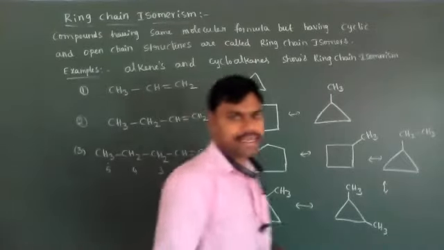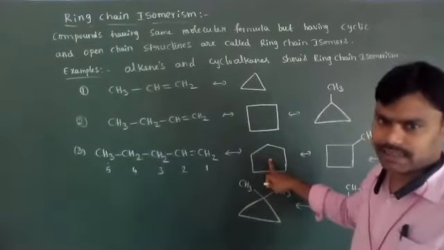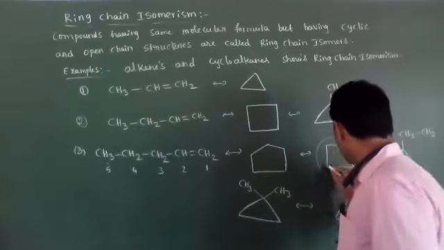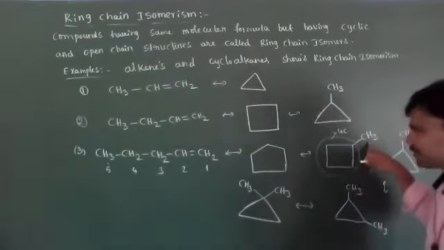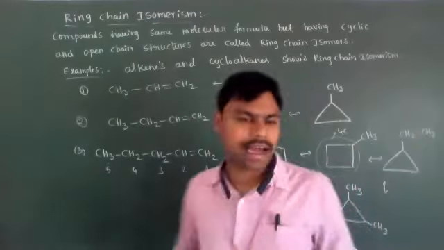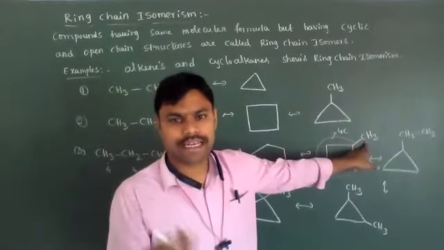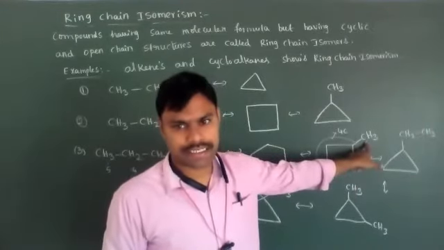5 carbon atoms containing alkene I took. So 5 carbons containing a cyclic ring. Later, it is 4 carbons. 4 carbons means 1 carbon is left. That carbon, only 1 carbon is left. How can we arrange it? We can write 1 methyl group.